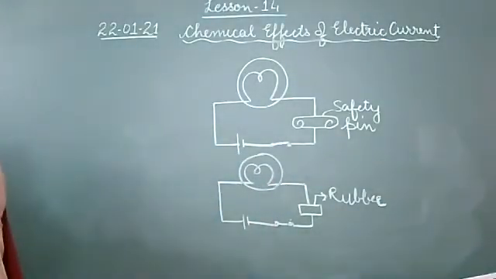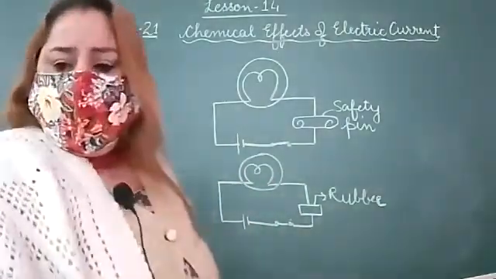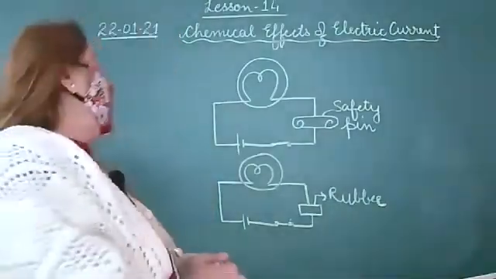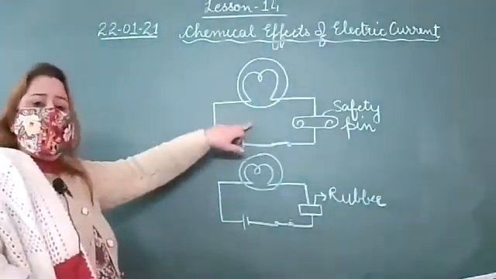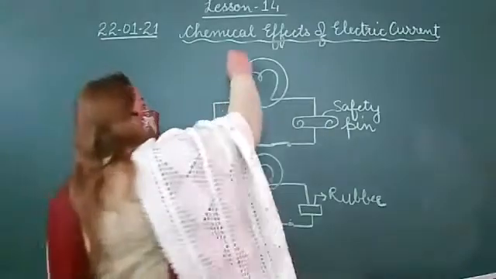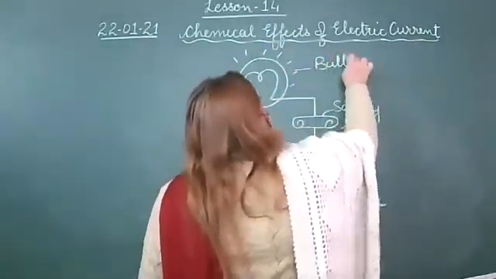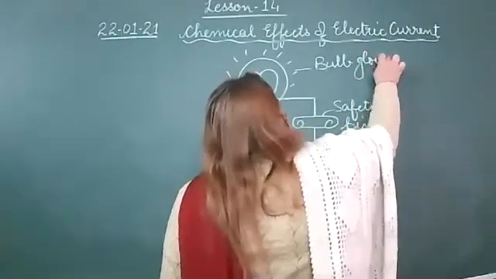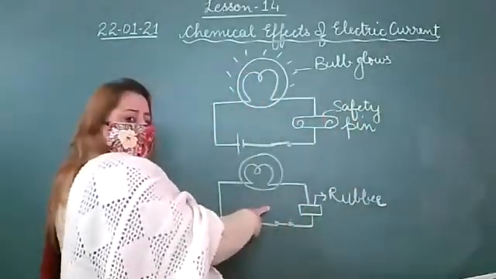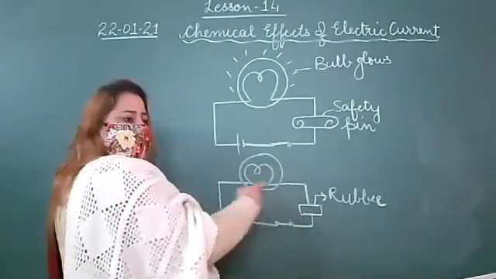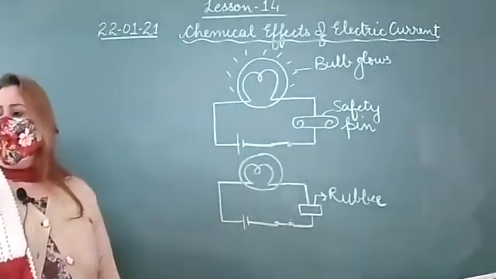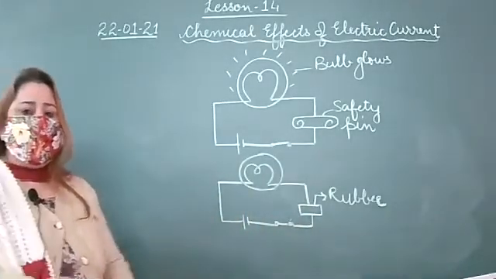Is it clear? Now what they observe: when they are using this safety pin, the bulb will glow. When they are using this rubber, the bulb does not glow. Is this point clear?